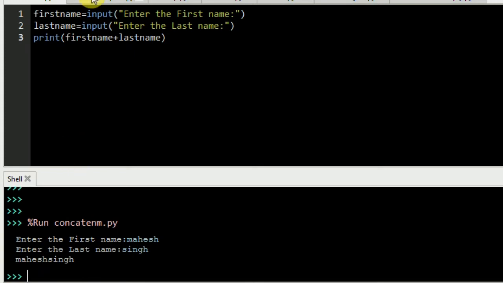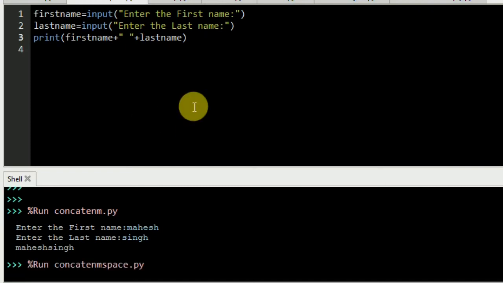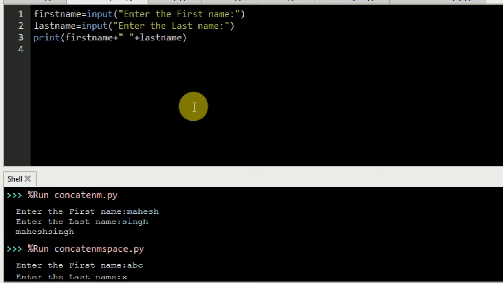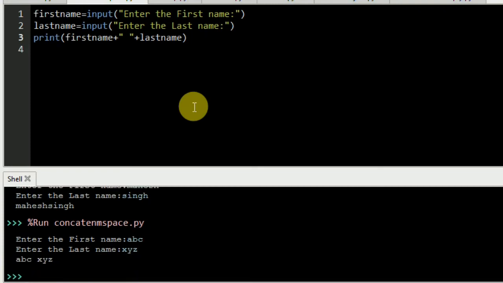What I'm going to do, I move to the next, one more program. In this program, same thing: enter first name, enter the last name, and I'm using the same first name plus, but I put a space between first name and last name. There are plus signs before and after. It is used to join with the space. If I execute it again and write a simple name, A, B, C, X, Y, Z. There is a gap. So this is concatenation, joining.